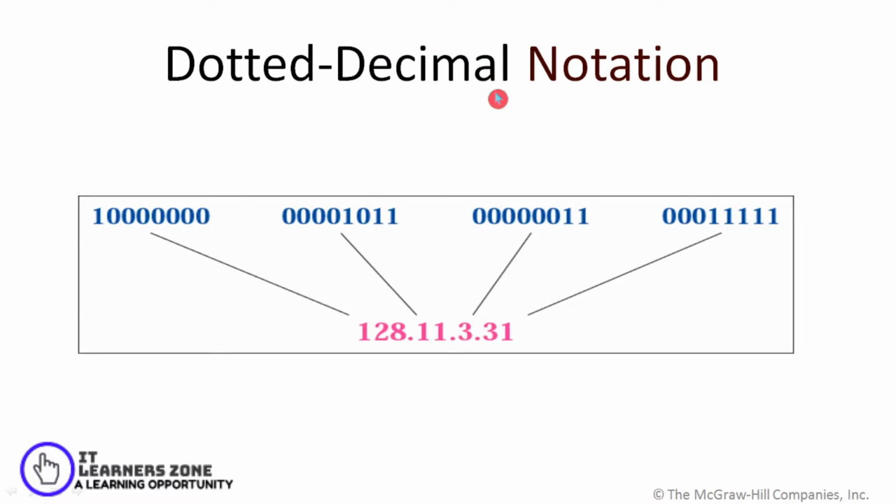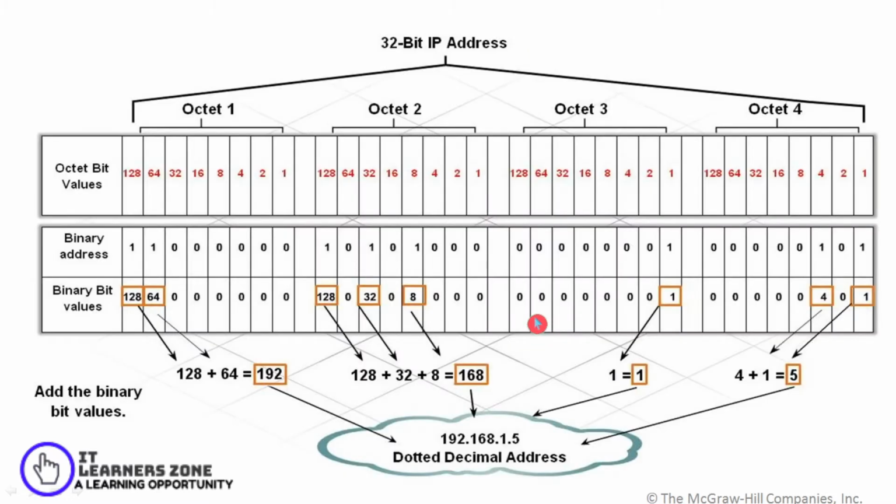Then comes dotted decimal notation. Each binary value is converted into a decimal value, and they are separated by dots, and that becomes your dotted decimal IP address.